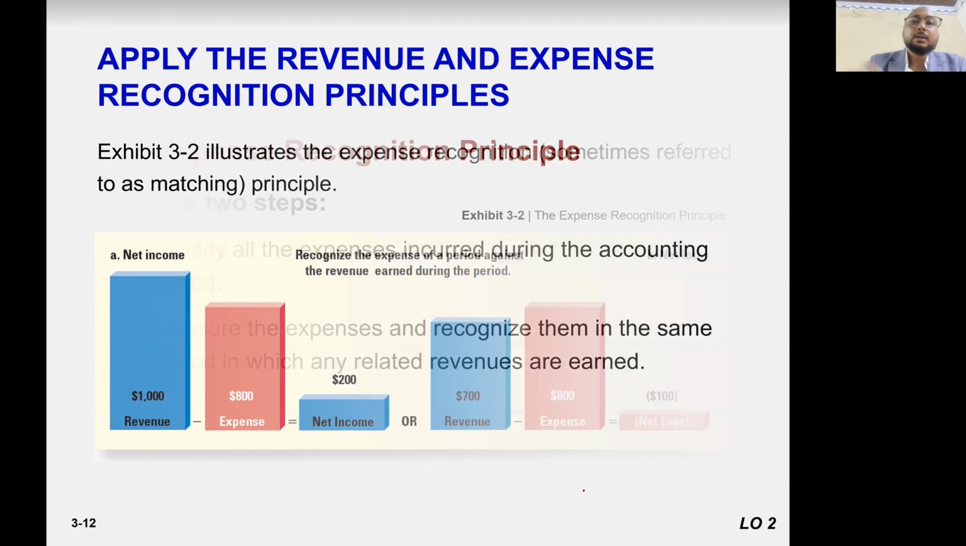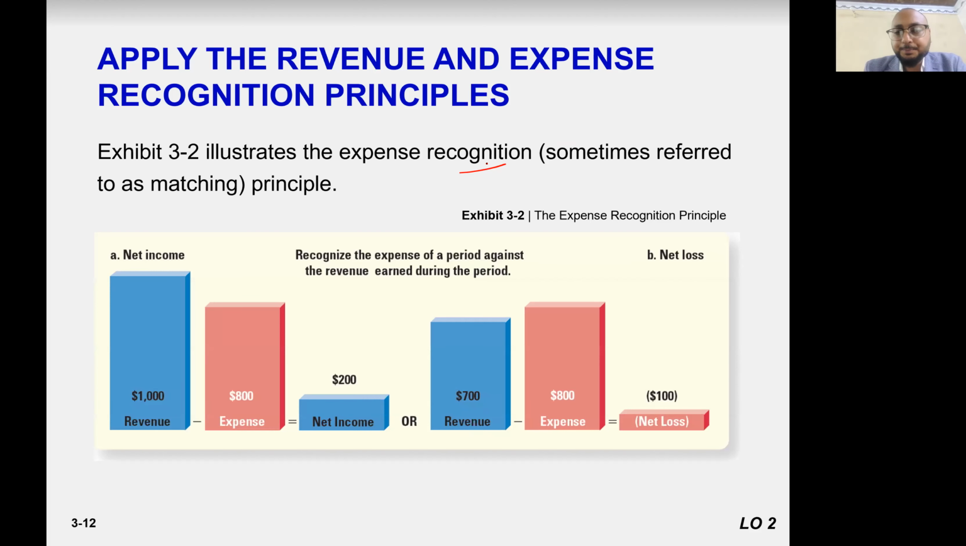So illustrate the expense recognition here. Remember, it is the same: recognize the expense of a period against the revenue earned during the period. So we have A, net income, revenue minus expense is equal to 200. Revenue minus expense, we have a loss here. That's why we have revenue minus expense. We don't have cash inflow minus cash outflow, right?